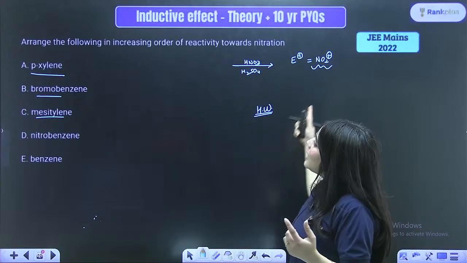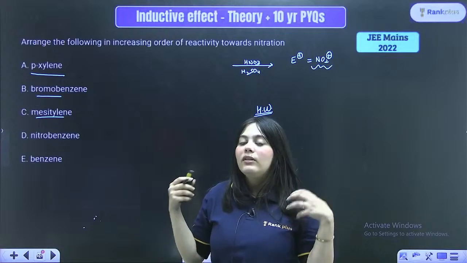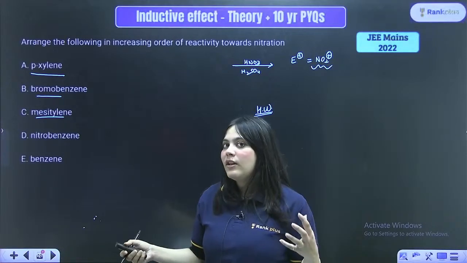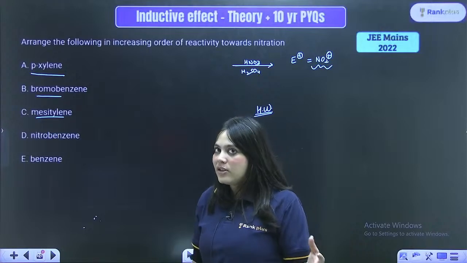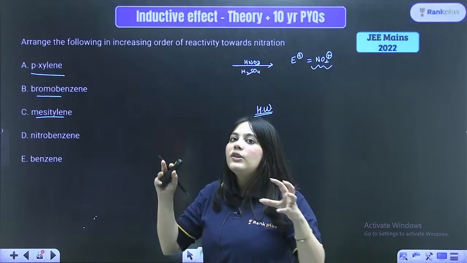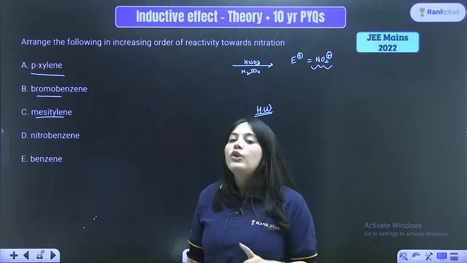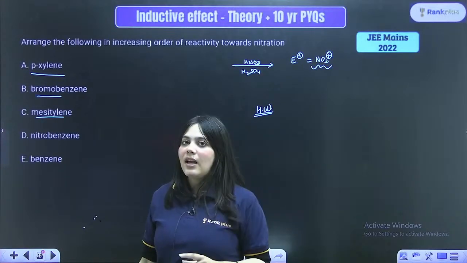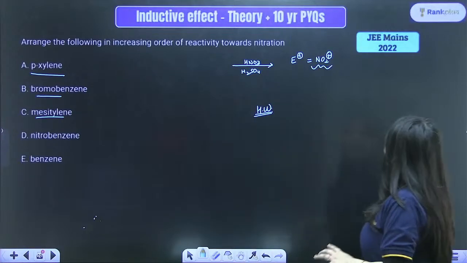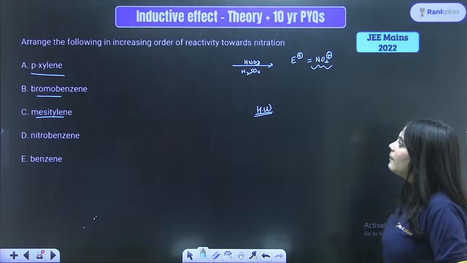A positive charge will attack the ring which has the most negative charge on it. So you just have to find out which ring has the most negative charge by looking at the substituents attached to it. This is a homework question, so that you actually go through your NCERT and look at all the common names given in it. Take it as a task. So take a screenshot of it. Once again, a 2022 question, right?